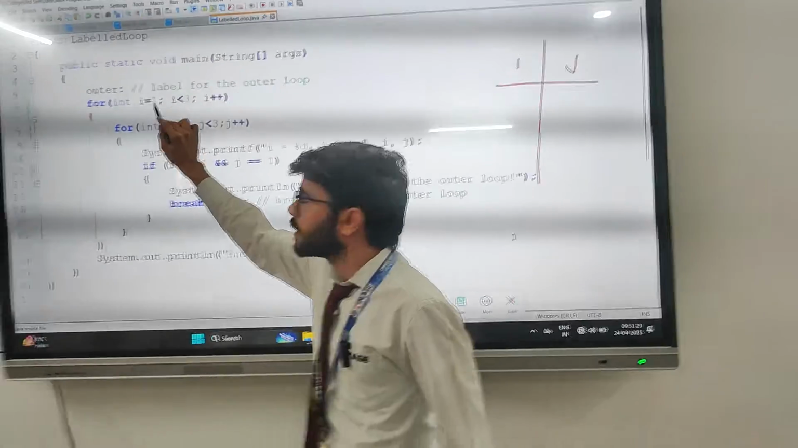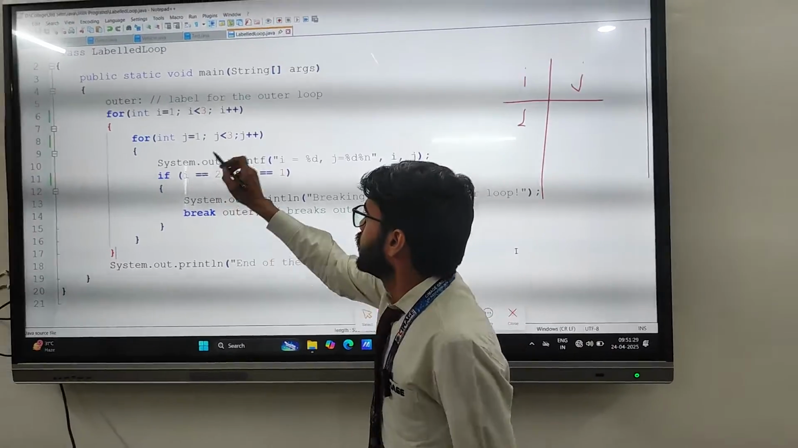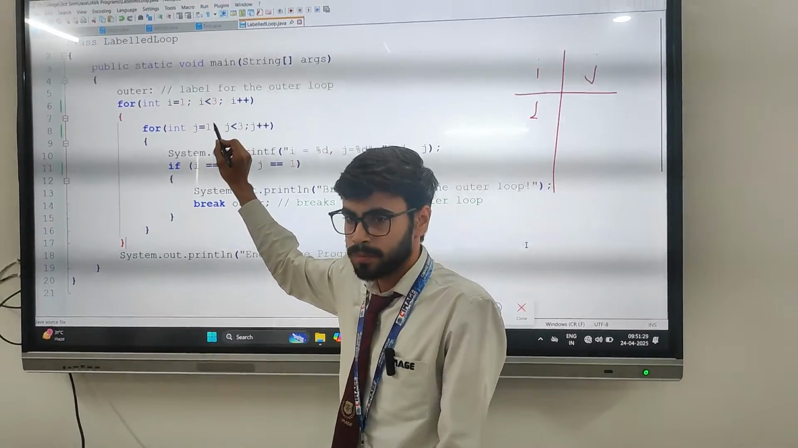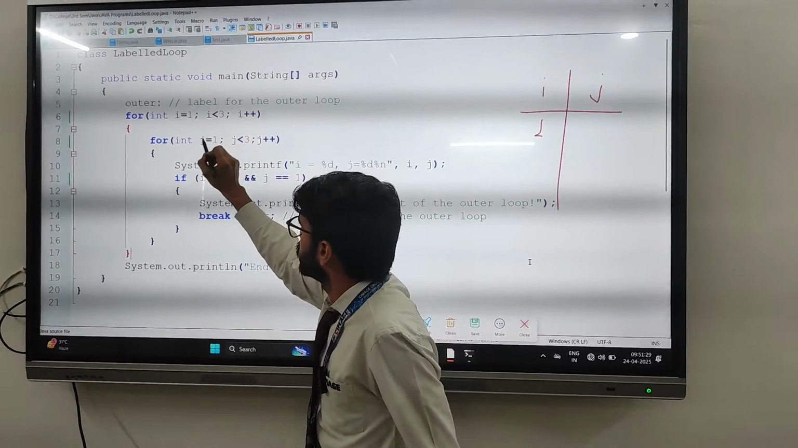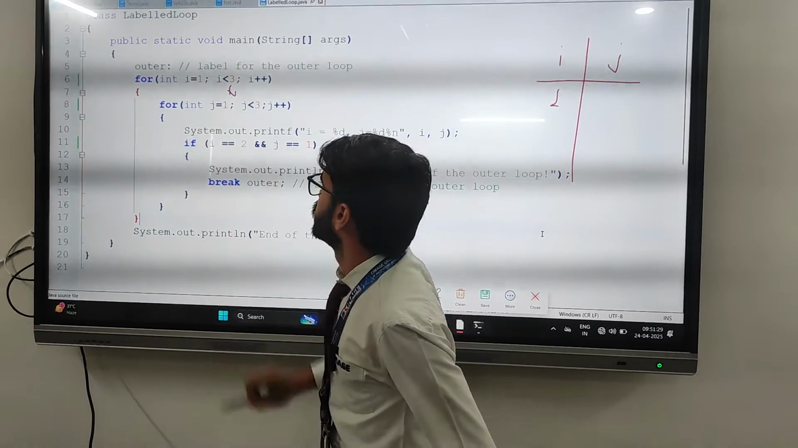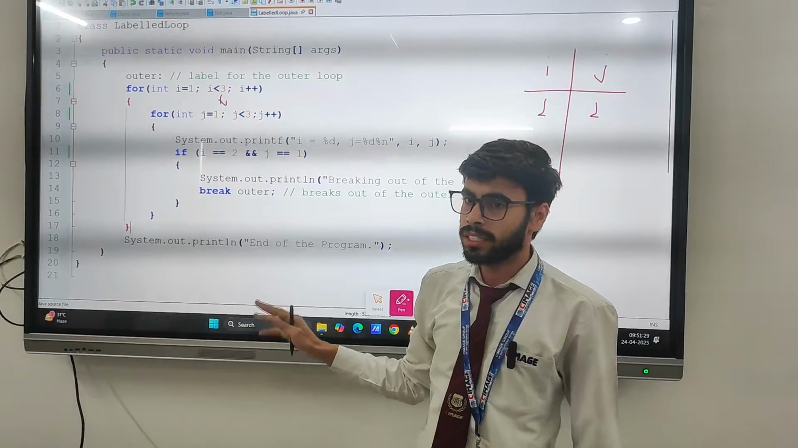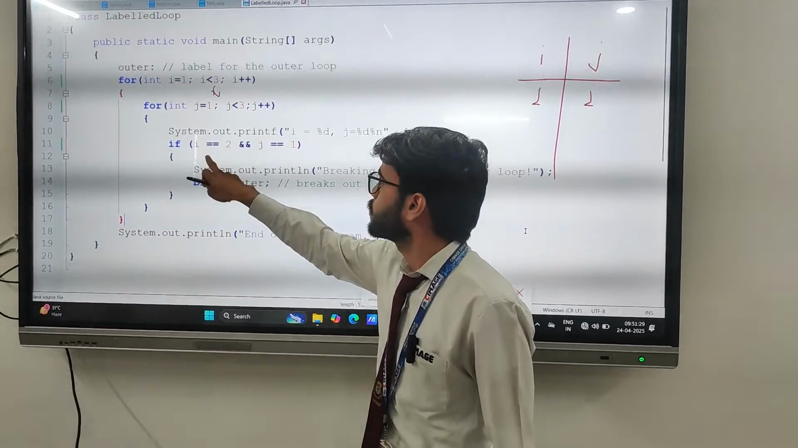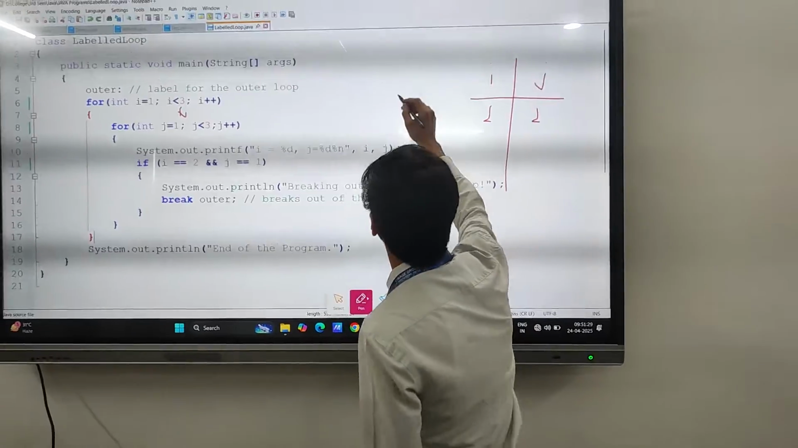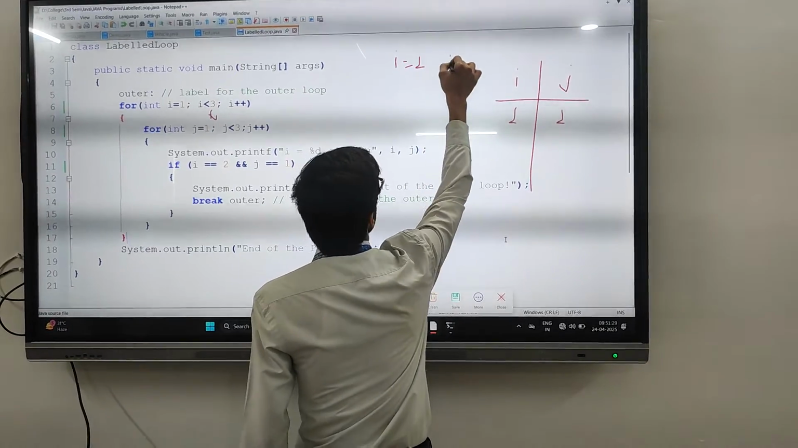What is the initial value of i? 1. I have written 1. The condition is i less than 3. Is it true? True. Yes, condition is true. Now the execution will move inside this for loop. The value of j is 1. The condition is j less than 3. Is it true? True. Now come inside this for loop. Print the value of i and j. The value of i is 1, it will print 1 and value of j is 1.